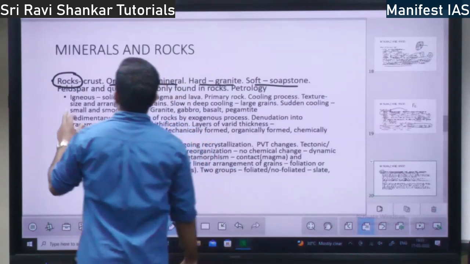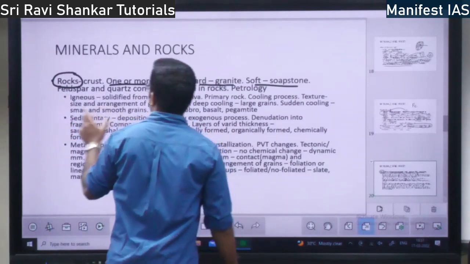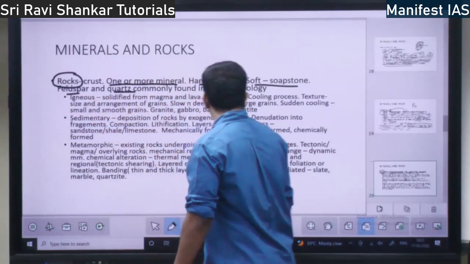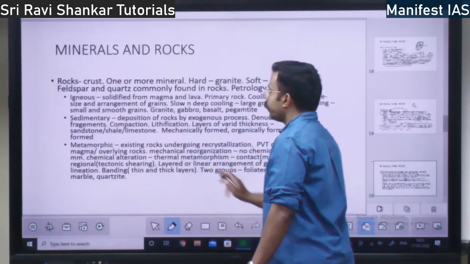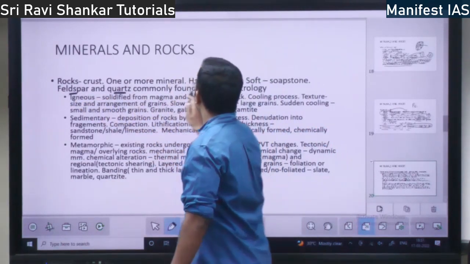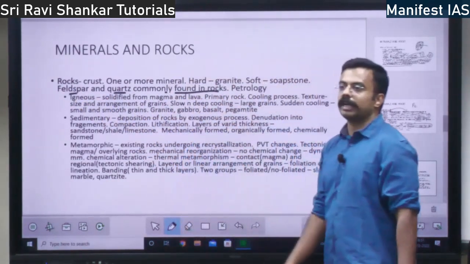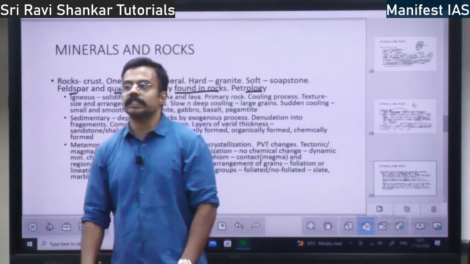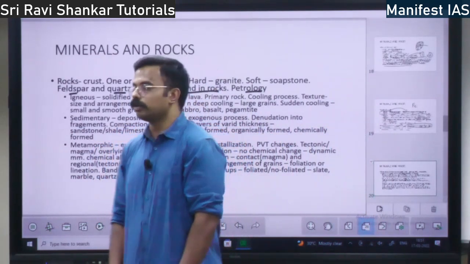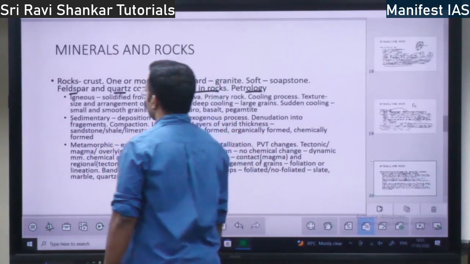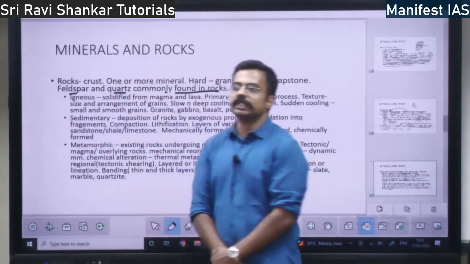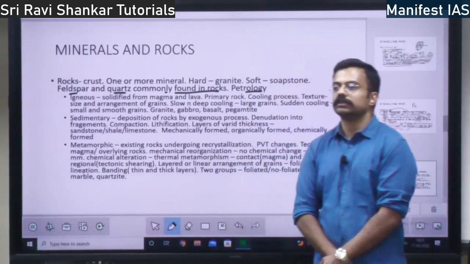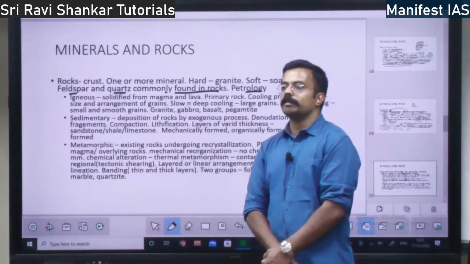Which are the major minerals found in rock? It is feldspar and quartz. Feldspar and quartz are the minerals found in the rocks. The study of rocks is called as what? Petrology. Very important. Petrology, not petrol. Right? You have three types of rocks: igneous rock, sedimentary rock, and metamorphic rock.